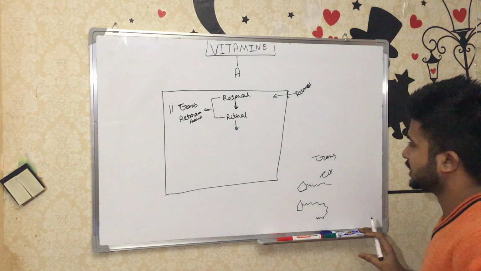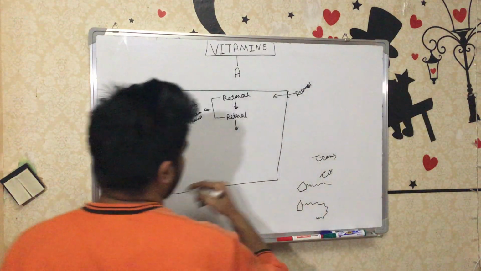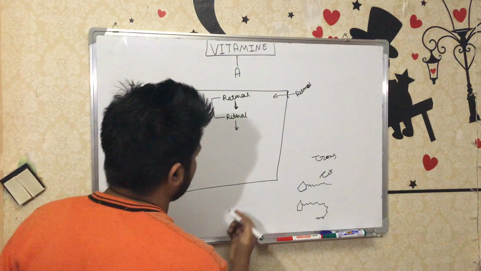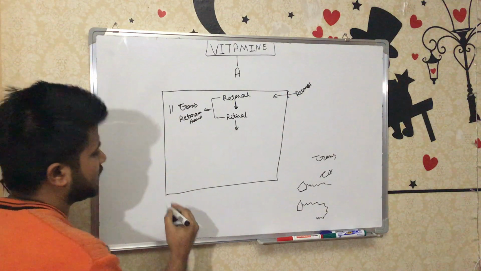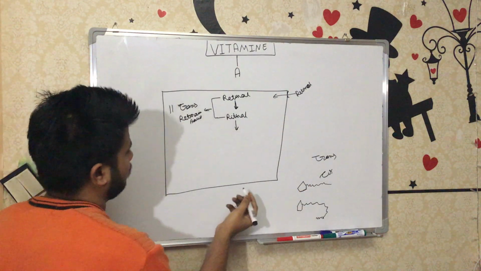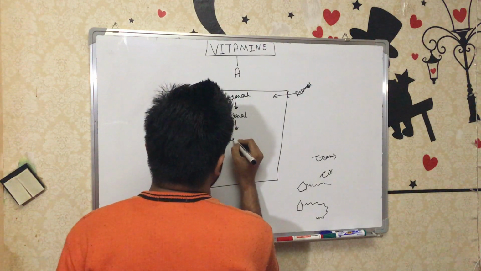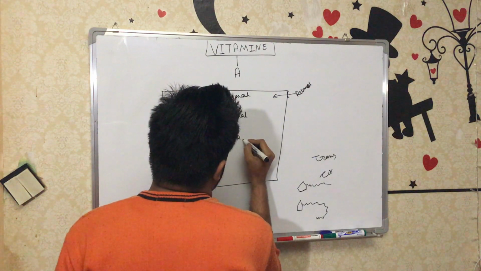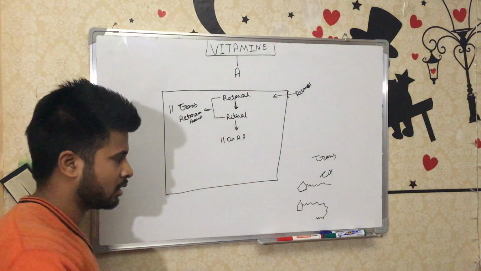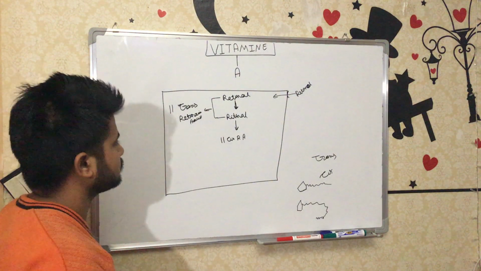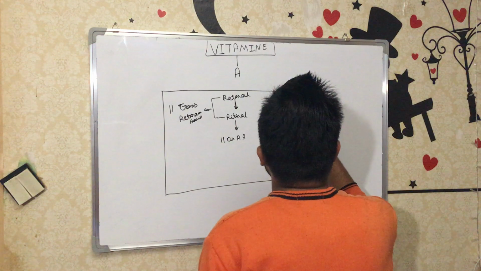So you can understand that these two are straight lines according to the structure. If you see the structure, the 11-trans retinoic acid is a straight line, and whenever it is converted into 11-cis retinoic acid, it becomes curved, the structure rotates.